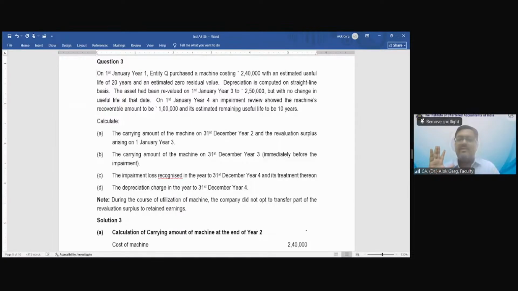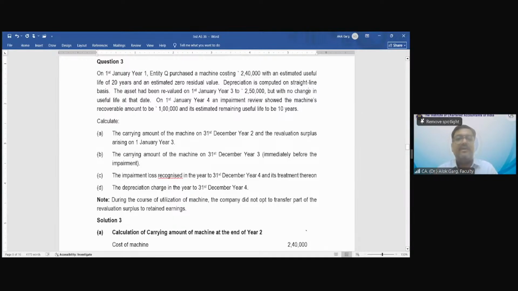I haven't read the further information, but at least I have framed something in my mind: cost is this, life is this, residual value is zero, which means depreciation is 12,000. My answer will change if I get updated information, but for the first 1.5 lines, the answer is 12,000 rupees of depreciation. Depreciation is computed on straight line basis.